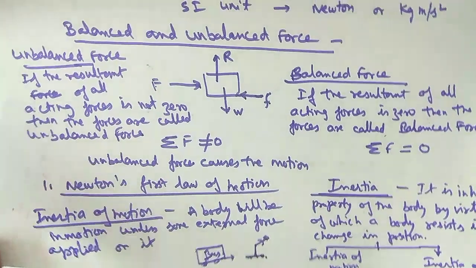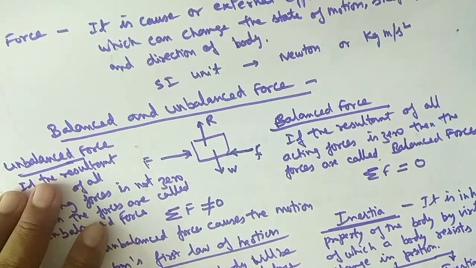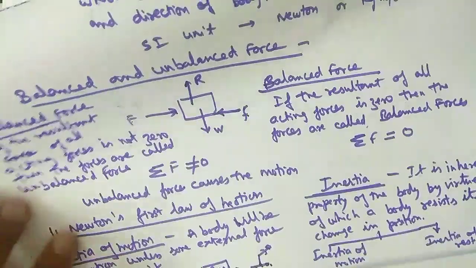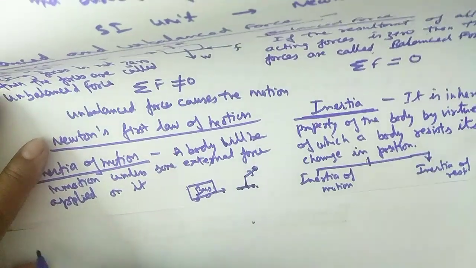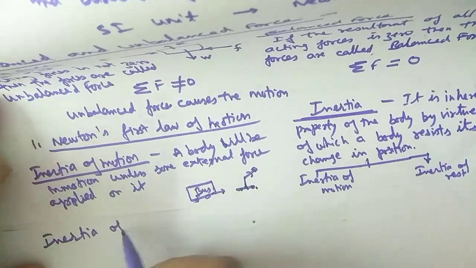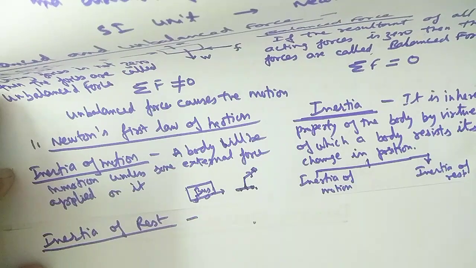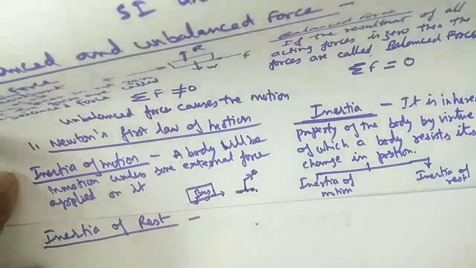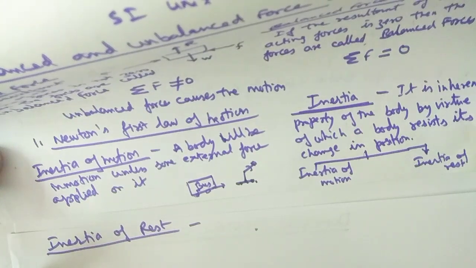Now the second type of inertia is the inertia of rest, which we'll discuss now. It means if a body is at rest, it will continue to be at rest unless some external force is applied on it.